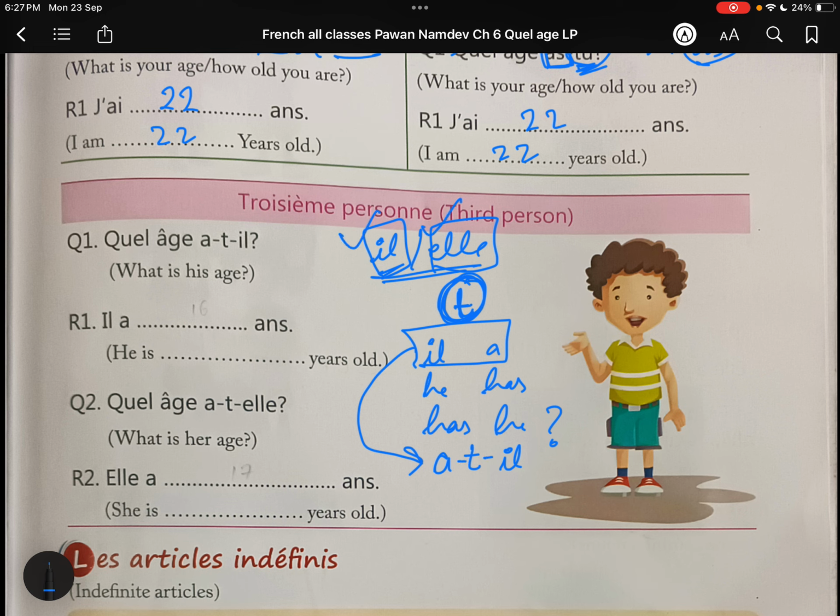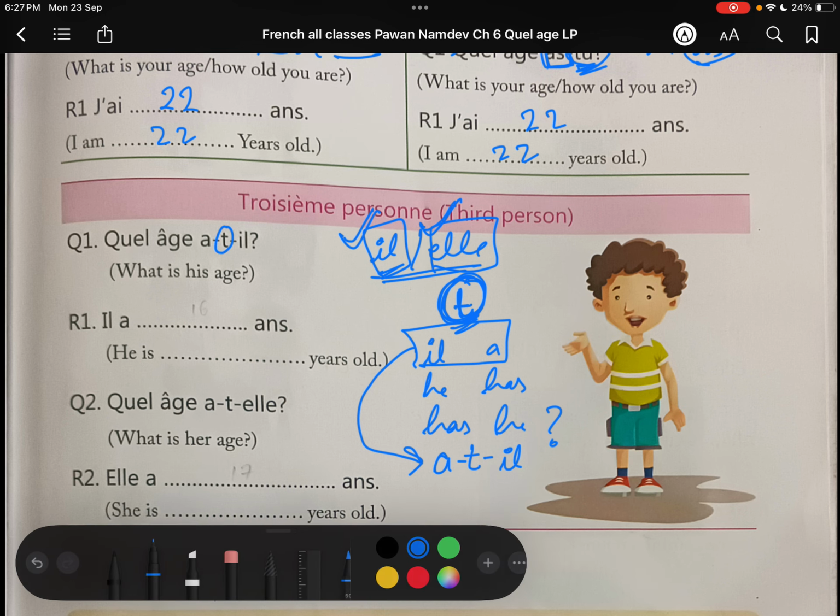With only these two subject pronouns we have to use t. With the other ones we do not have to use it. That is why you can see t is there, a-t-il.